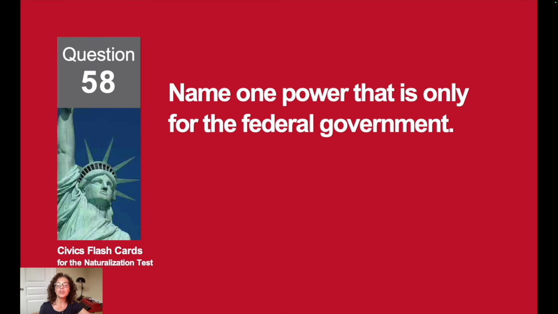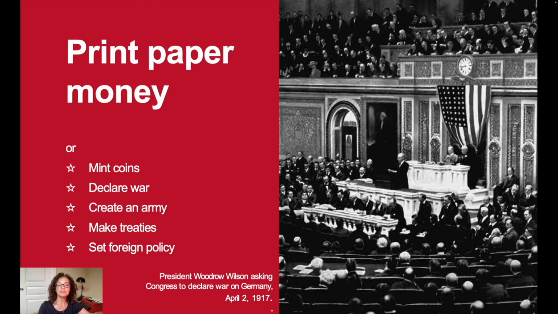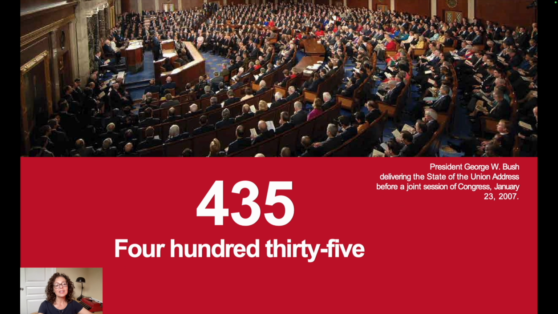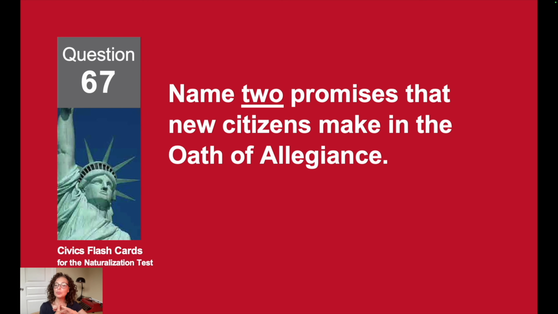Name one power that is only for the federal government. To print paper money. How many voting members are in the House of Representatives? 435.